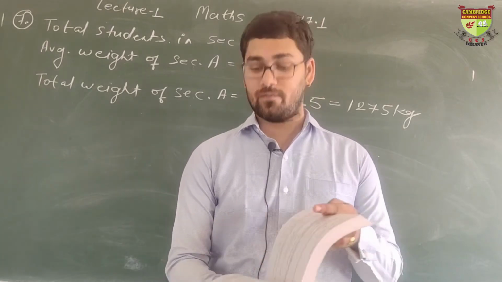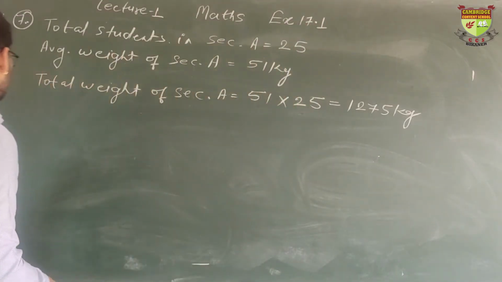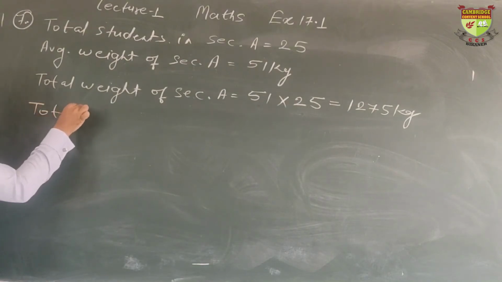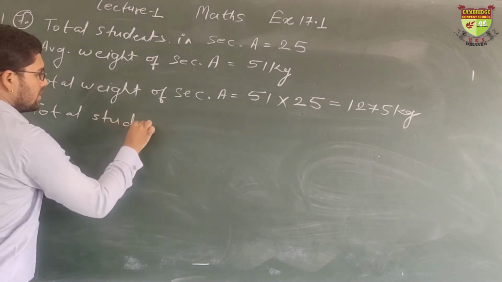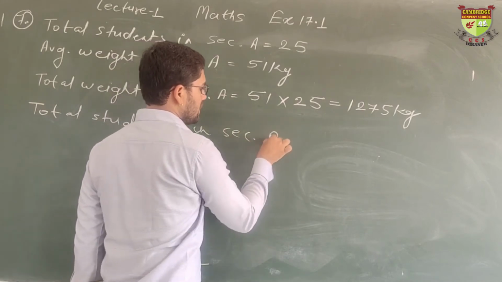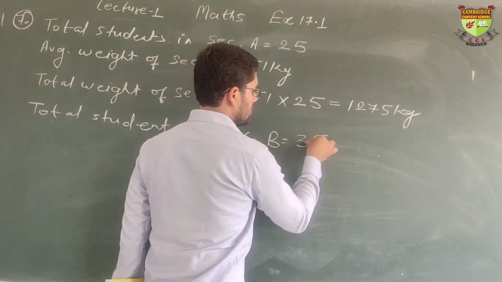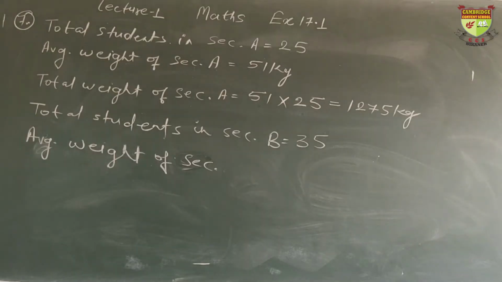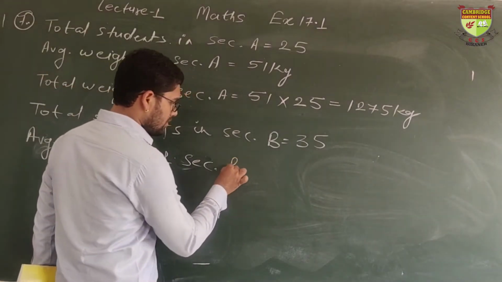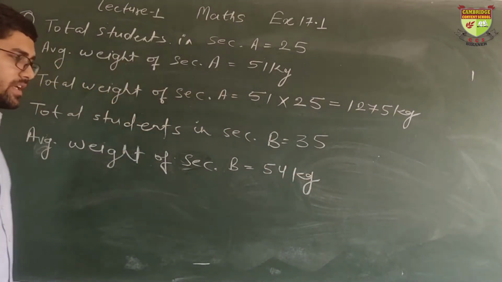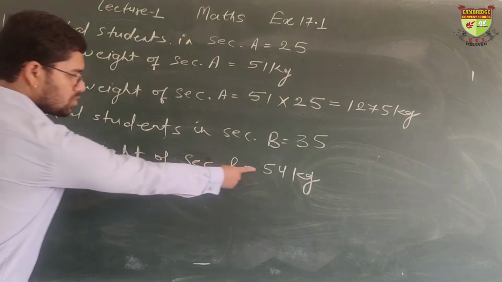There are total 35 students in section B. Average weight of section B, what is this? 54 kg, or we can also say that the weight of one student is 54.